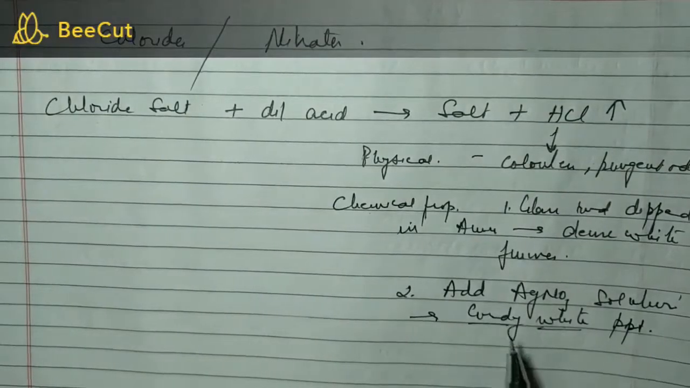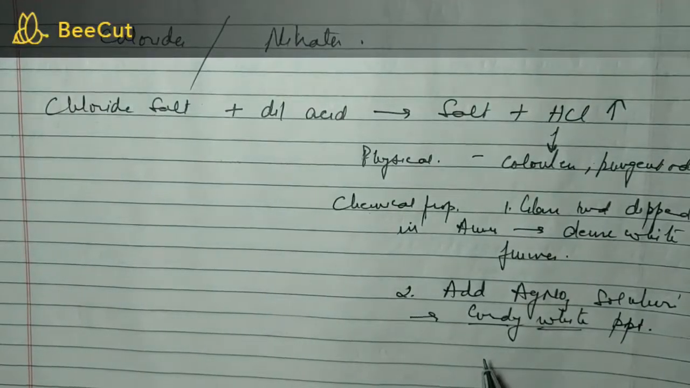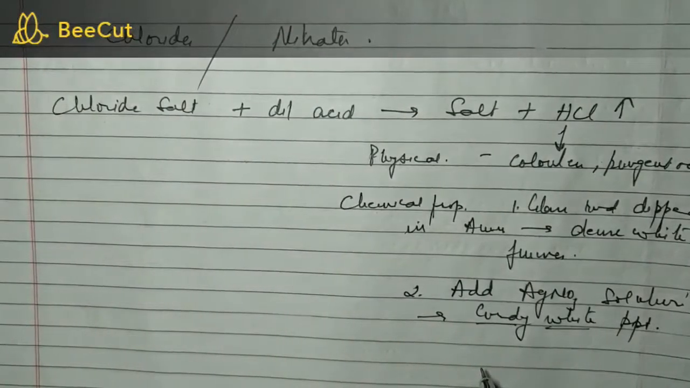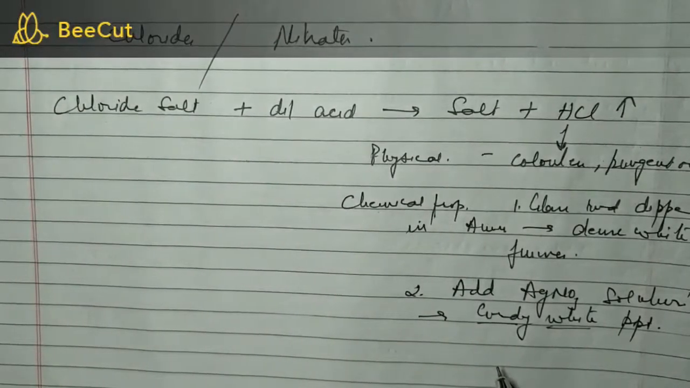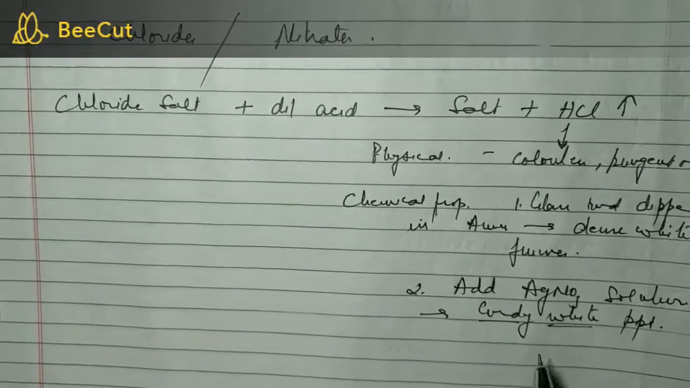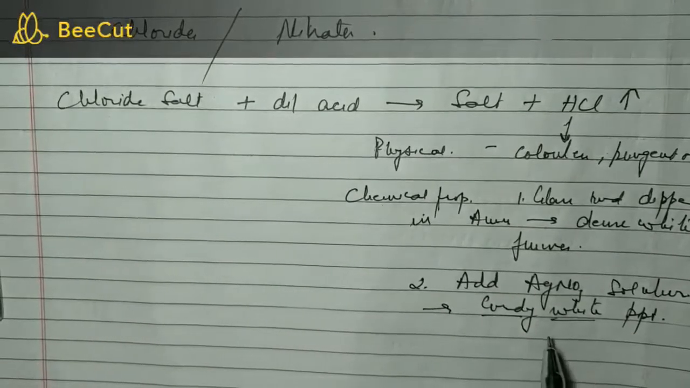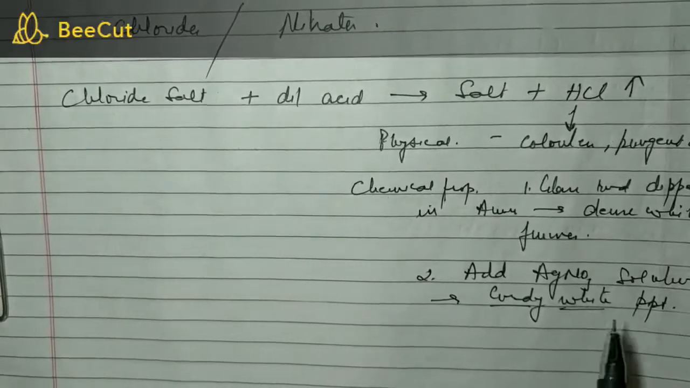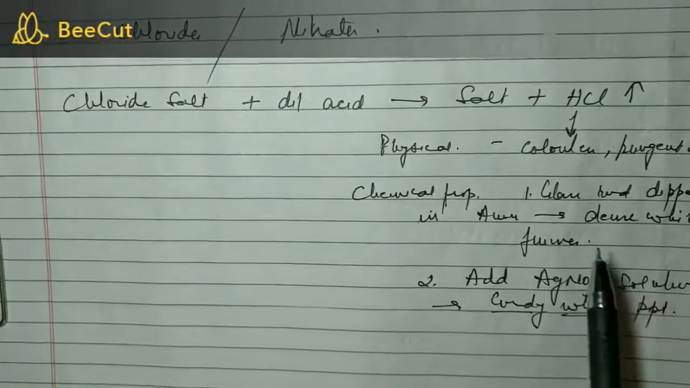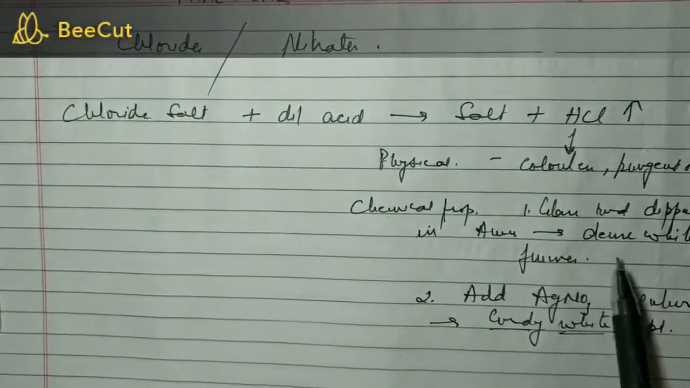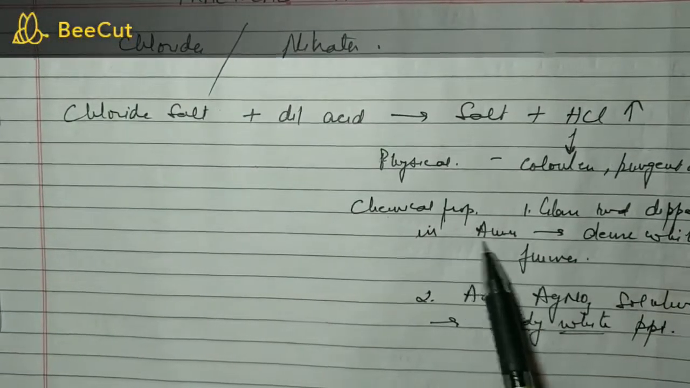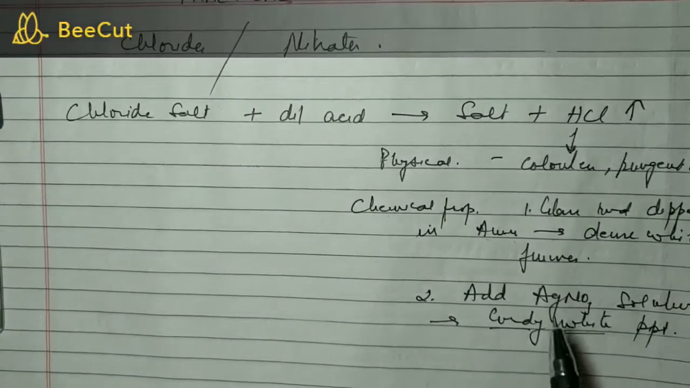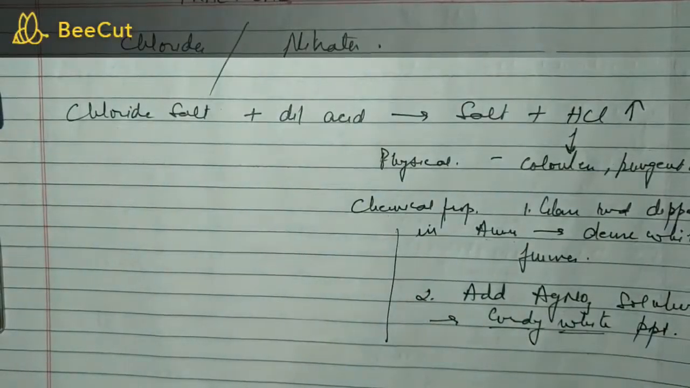Curdy basically resembles curd in the sense that if you put a drop of curd in water, then small pieces or droplets of curd will float on water. Those types of white precipitates are formed. That is why we call it curdy white precipitate. This was regarding the confirmation for chloride. I have told you two confirmatory tests: dense white fumes with a glass rod dipped in ammonia, and adding silver nitrate will form curdy white precipitates.